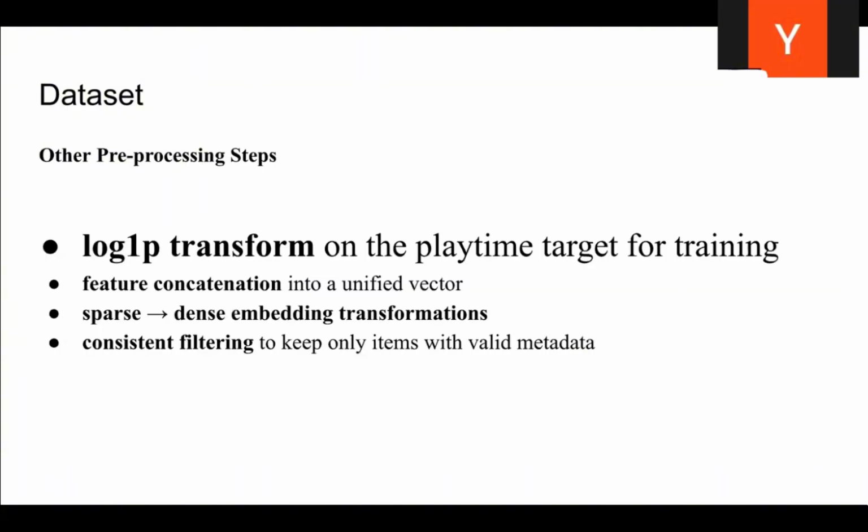For other processing steps, we apply a log1p transformation. So why in log space? Because real play time is extremely skewed. Most people play just a few minutes, but some play thousands of hours. So we predict log play time plus 1, and all our evaluation is also in this log space. That means our reported MAE and RMSE are on the log scale, which gives a fairer measure across all user types.